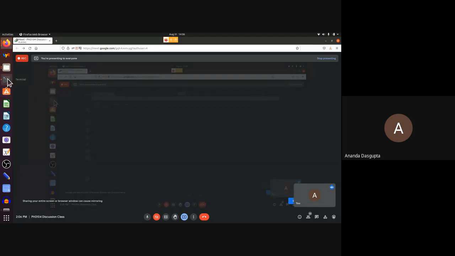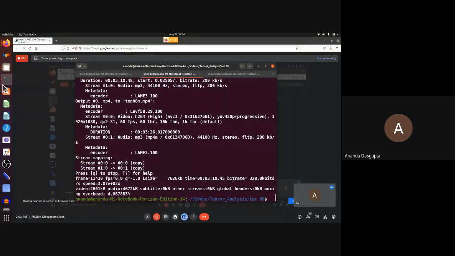Okay, let me just go back to a previous problem sheet where we talked about a programming problem, the Fourier series one. Let's do one thing.